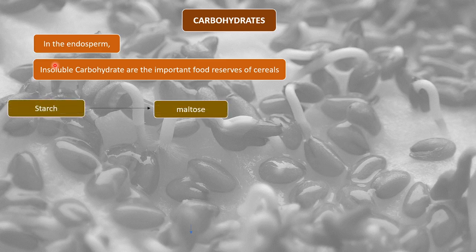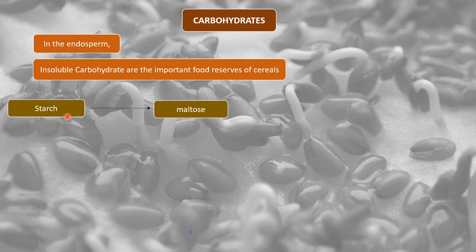The carbohydrate present in the endosperm is starch. Starch, as we know, is a polysaccharide, a complex form. So starch gets converted to maltose. These are the changes that take place in the seed during seed germination.